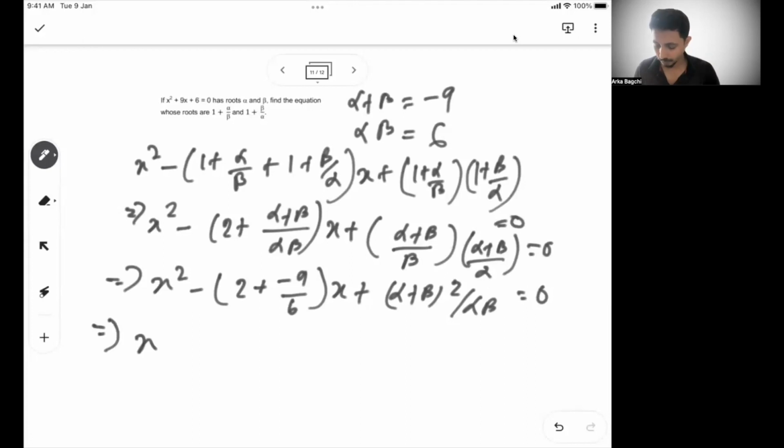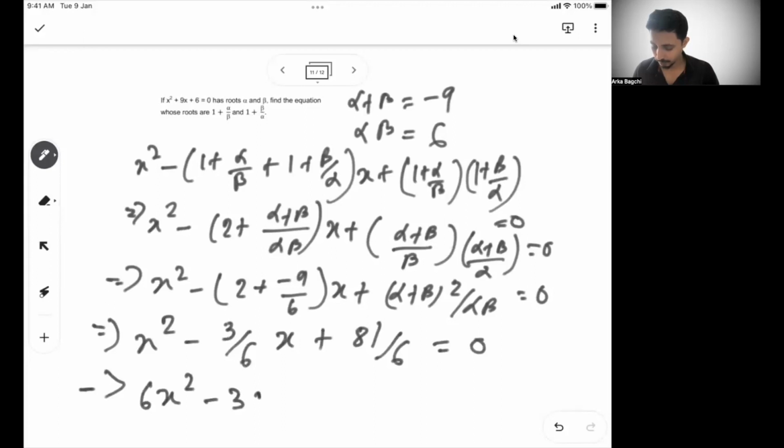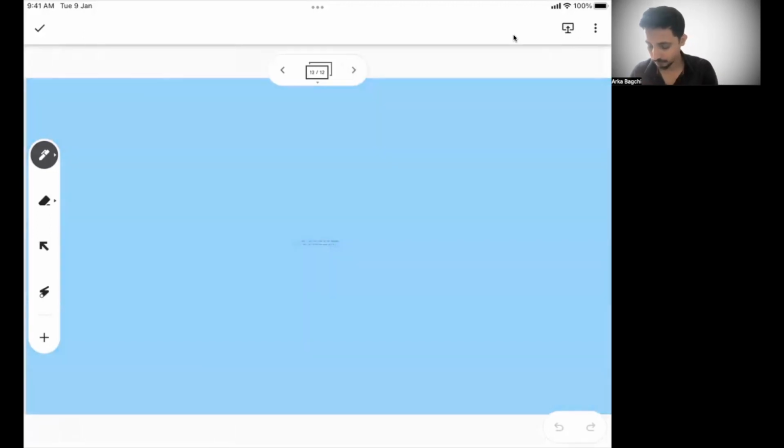So x square, 6 twos are 12, 12 minus 9 is 3. So minus 3 by 6 x, plus alpha plus beta whole square is 81 divided by 6 equal to 0. And we can say 6x square minus 3x plus 81 equal to 0. So this is the equation that they are looking for. Okay, let's move on.